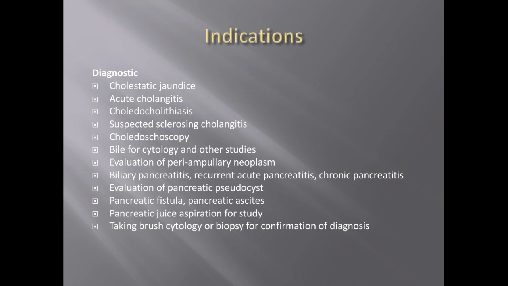And these are the indications where we'll be doing the ERCP.